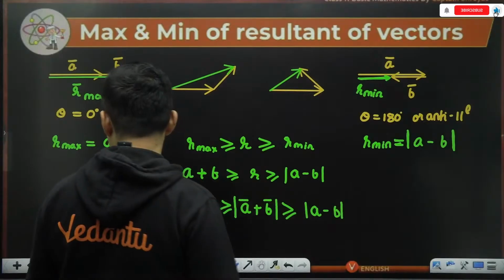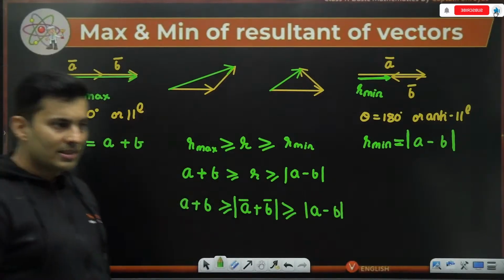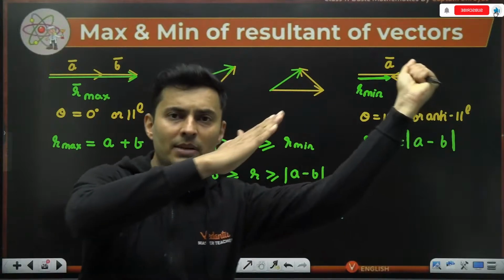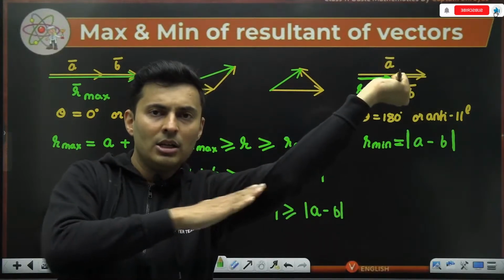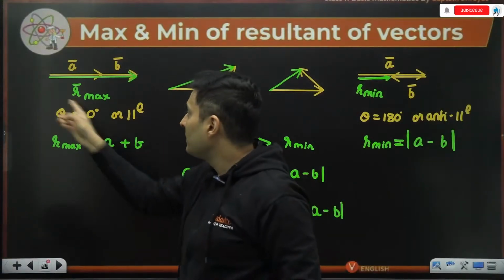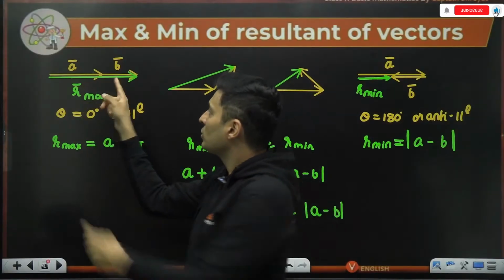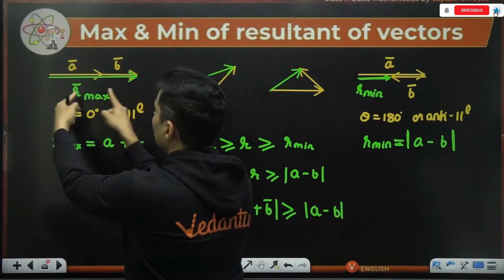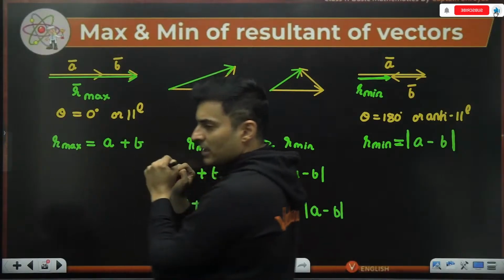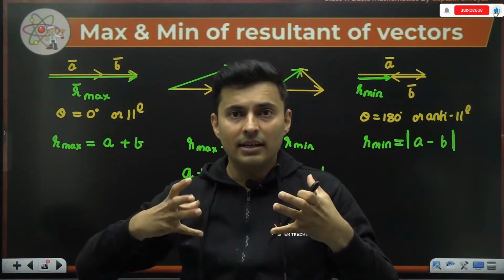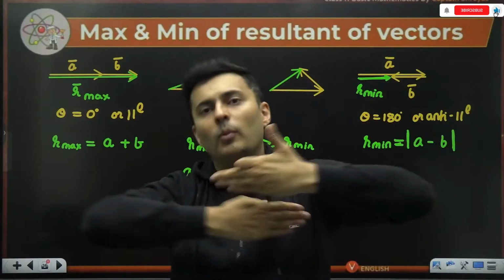Okay. So, just to summarize over here, when I have two vectors and I want to get the maximum resultant, I will align them together. That means the angle between A and B is 0, or they are in parallel direction. So this length and this length will be the final vector's length, A plus B. When I want to get the least resultant, one vector will be opposite to the other vector.